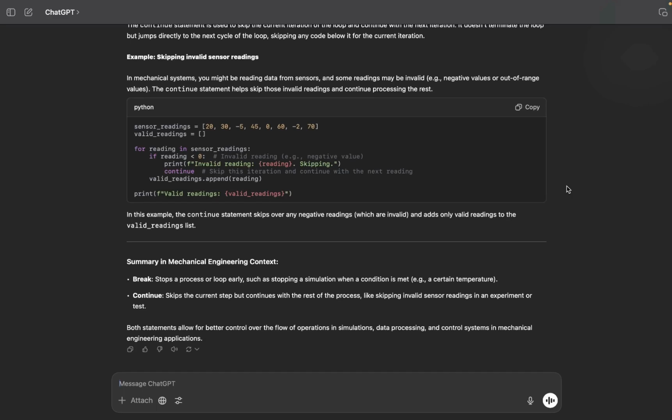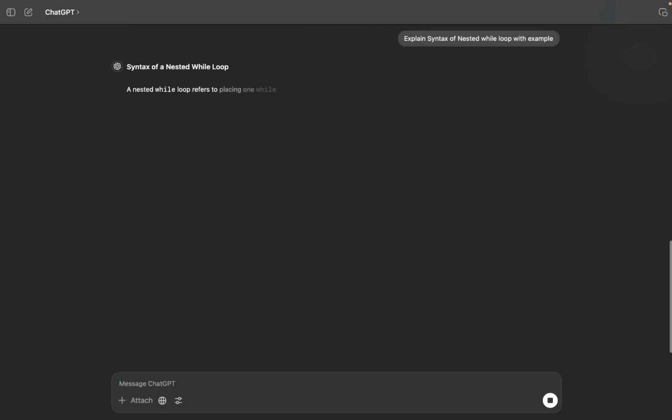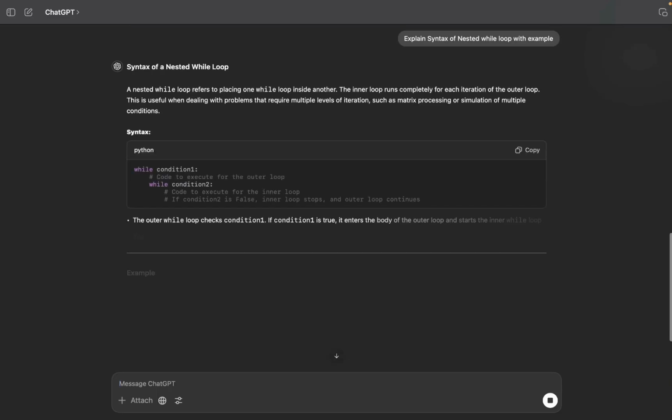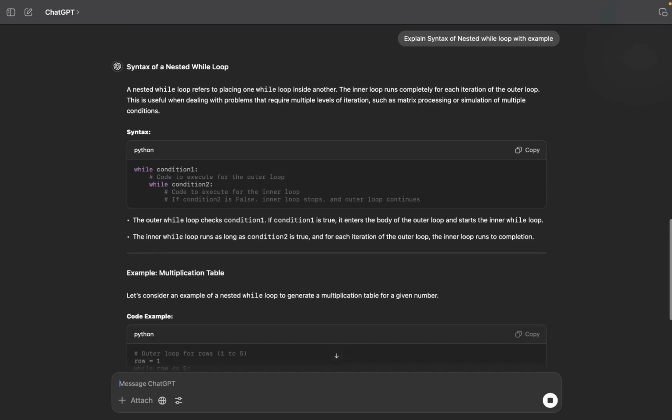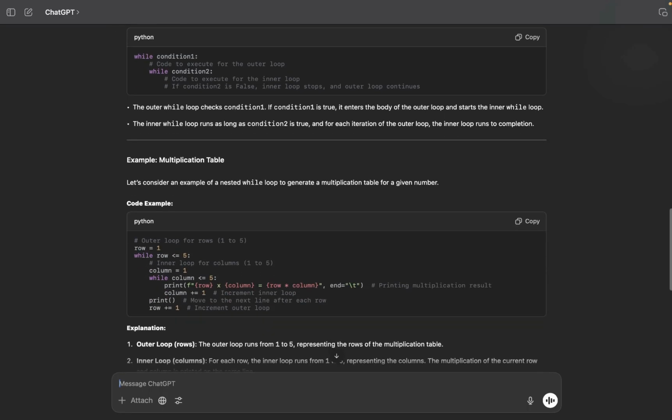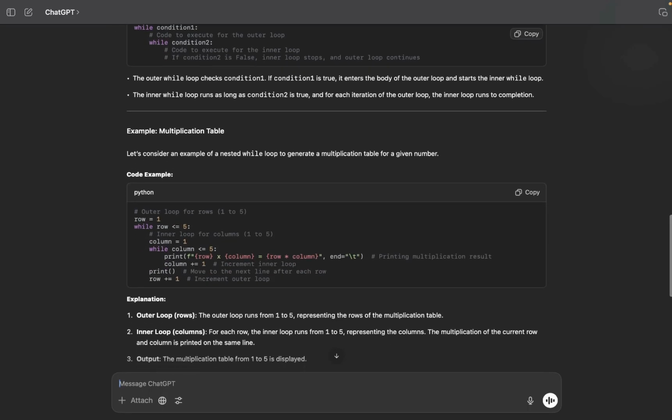Now, suppose you want to understand the syntax of a nested loop using an example. So again, you may provide the same prompt. Explain syntax of nested, let us say while loop with example, and hit enter. So here you can see that it has provided the syntax, then an example related to the multiplication table, which we have already seen in the context of for loop.